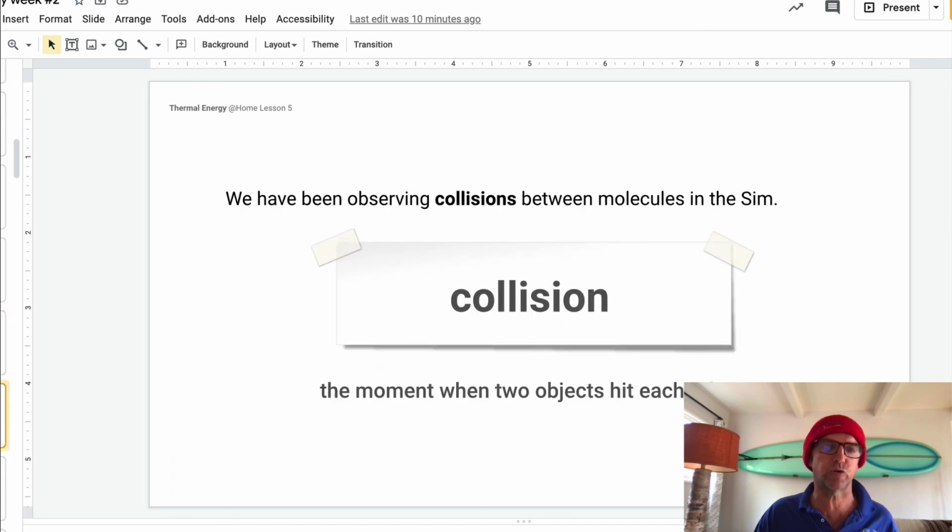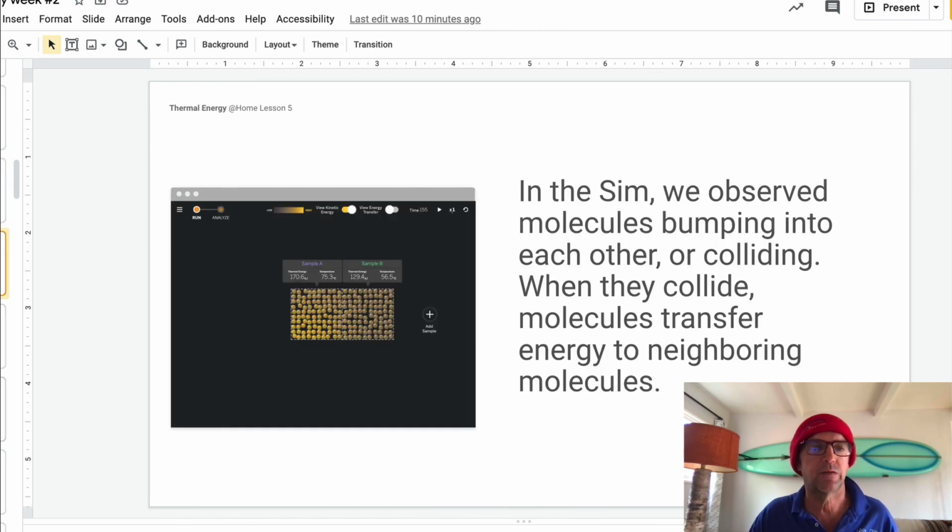Now we go create a top slide. Don't forget to move your concept slides to the top. So collision, you can move to the top. If you have extra time during the week, you can decorate it, do what you want. Don't worry about the sim.